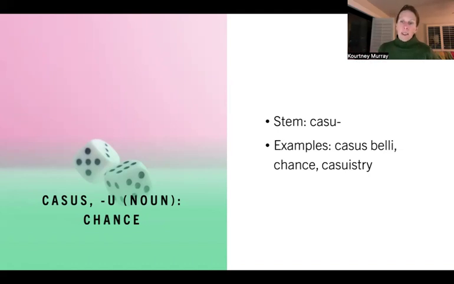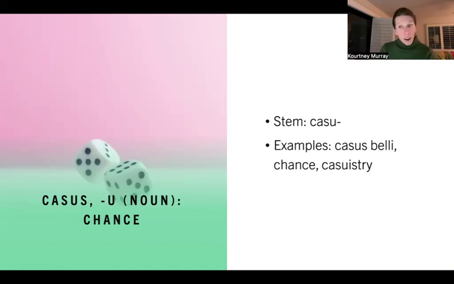We get it a little bit in English. It is the word chance. Chance just comes from casus, so the same word, but that's kind of circular, if you know one, you know both. But then the phrase casus belli is a really important one, especially perhaps if you're going into international relations or world history. So casus belli is kind of the chance event that leads to a war.